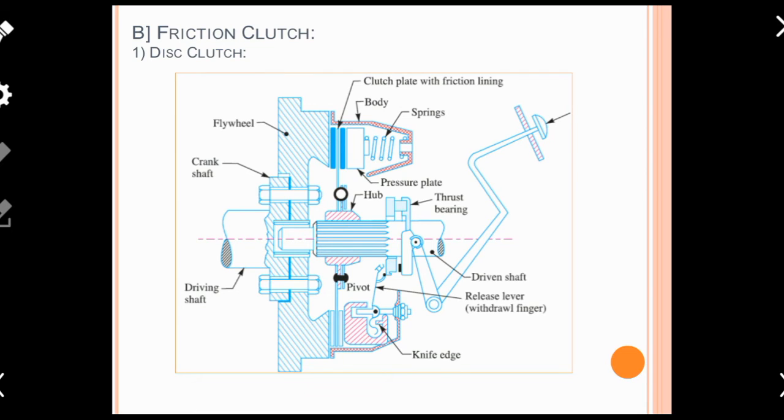like trucks and buses, because in such cases there is a large space which accommodates this disc clutch. Secondly, in the case of such vehicles, high heat will be produced, and it is necessary to dissipate that heat to the surroundings. Because of the large space, this clutch can easily dissipate whatever heat is produced due to the connection between rotating parts; it will be easily transferred to the surroundings. So this is the specific application of the disc clutch.